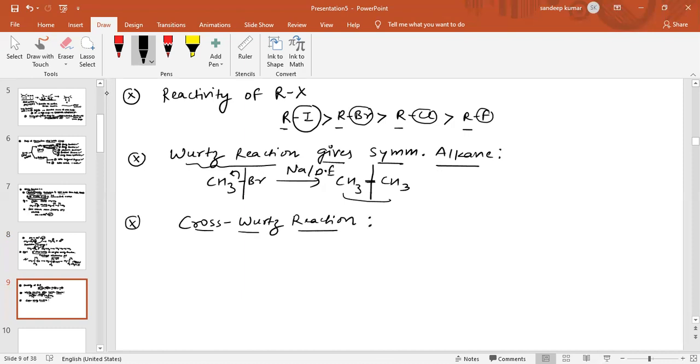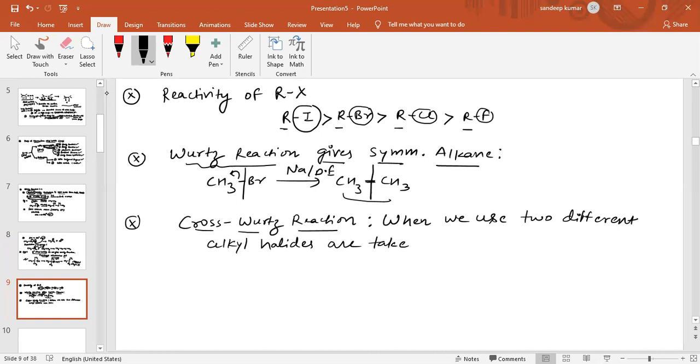So this is very easy. In cross Wood's reaction, we use two different alkyl halides of different carbon atoms, taken with sodium and dry ether.